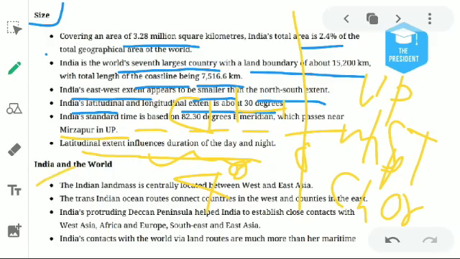India in the world: the Indian landmass is entirely located between West and East Asia. I was showing you in the last slide. You can see this: the Trans-Indian Ocean route connects the countries in the West and the Eastern countries, supporting West Asia, Africa, Europe, Southeast Asia, etc.